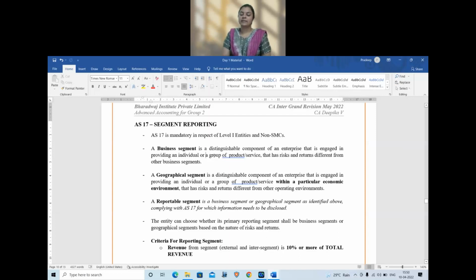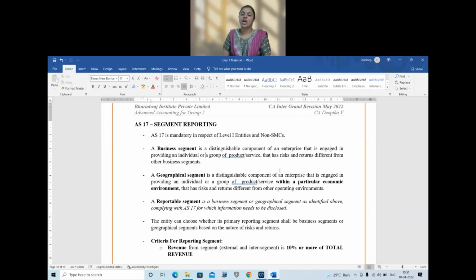So a business segment is a distinguishable component of an enterprise that is engaged in providing an individual or group of products or service that has risks and rewards different from other business segments. So the point is the business has to be different, and that particular business has to have separate risk and rewards apart from the other business activities of the entity.